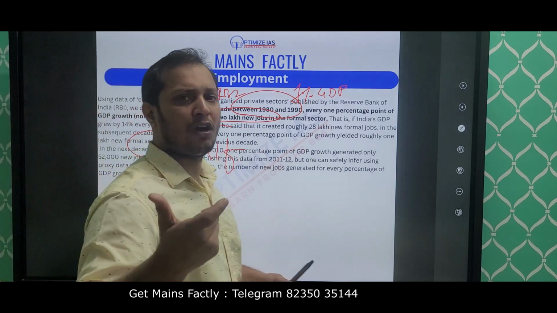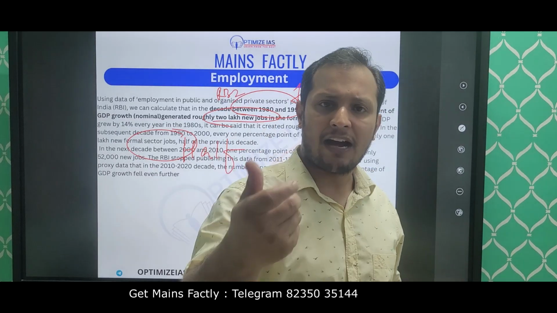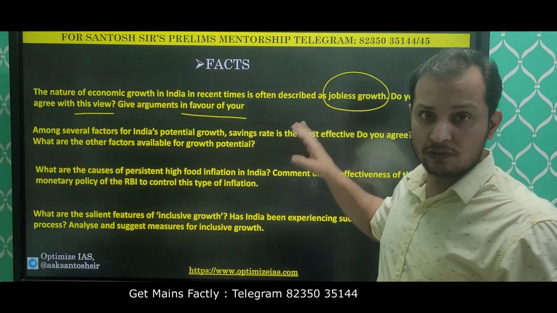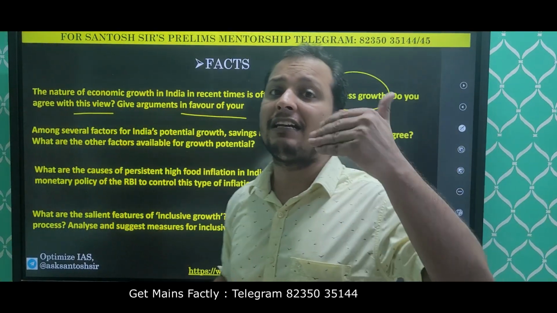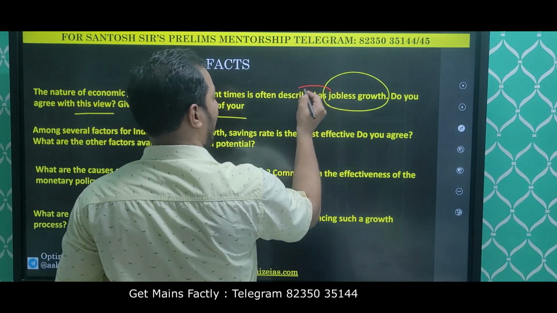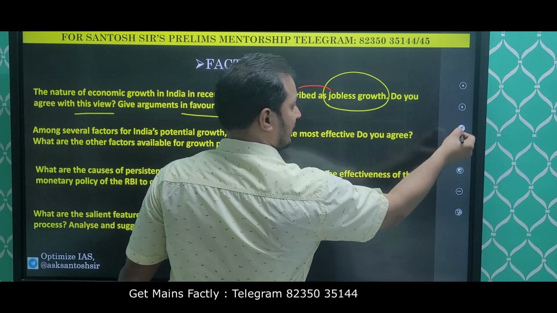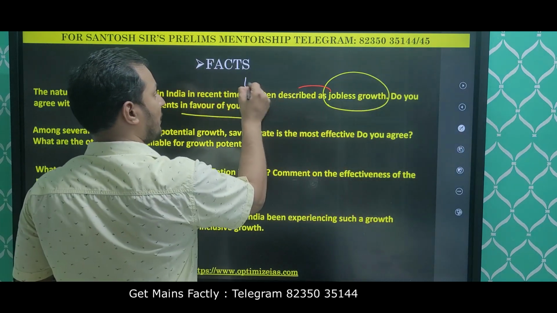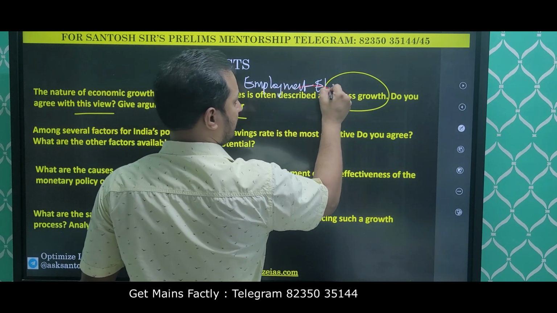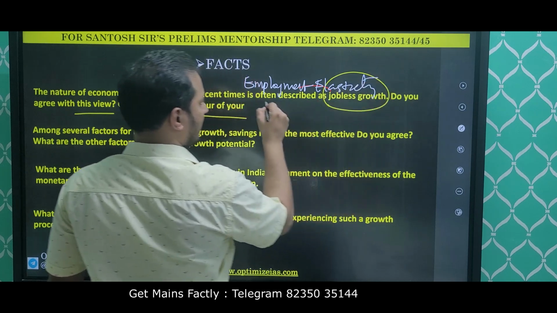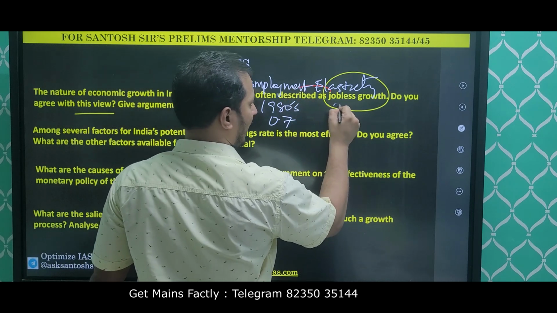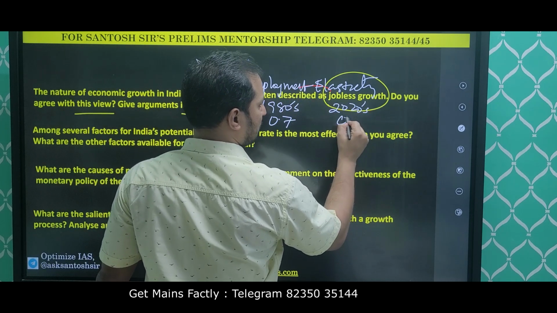Okay, this clearly shows what? The economic growth which we have had in the last 30 years is what? Is a jobless growth. Guys, there is a concept called employment elasticity. You have to give here the fact that employment elasticity has decreased. Employment elasticity in the 1980s was 0.7 and, guys, in 2020s it is 0.1.